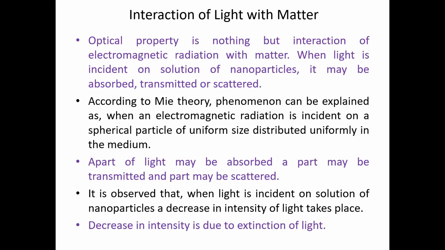Photons of the energy will be absorbed, and then the absorption process will start, and the electrons from the valence band will be shifted to the conduction band, so electrons can be transferred from one band to the other band, right? So this optical property is nothing but the interaction of electromagnetic radiation with the nanomaterials, right?